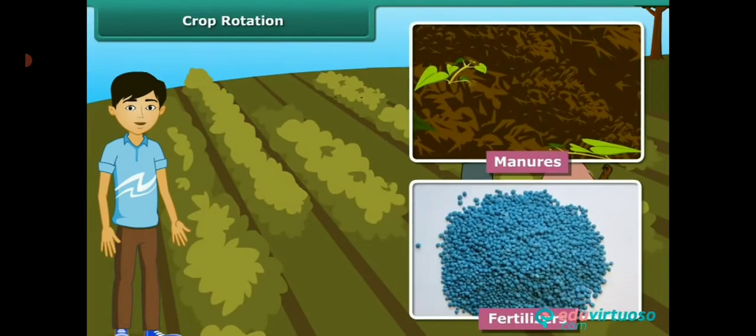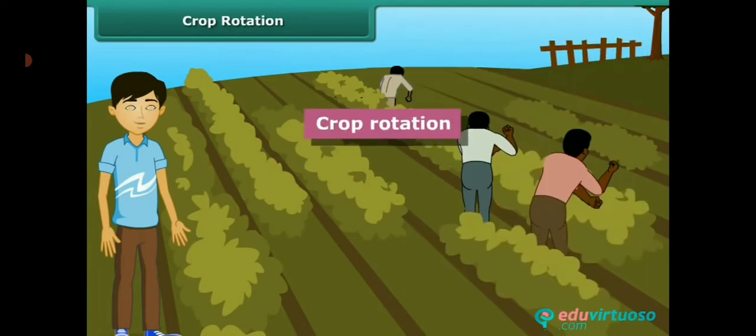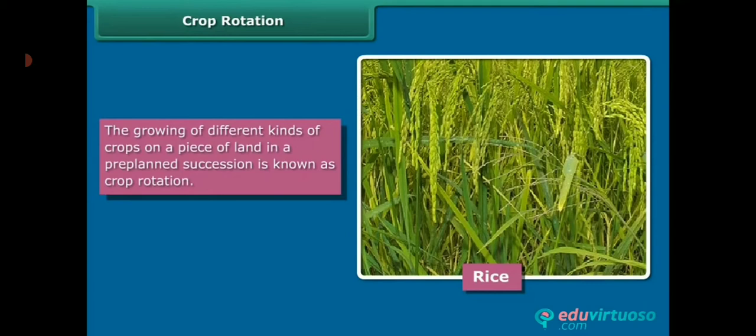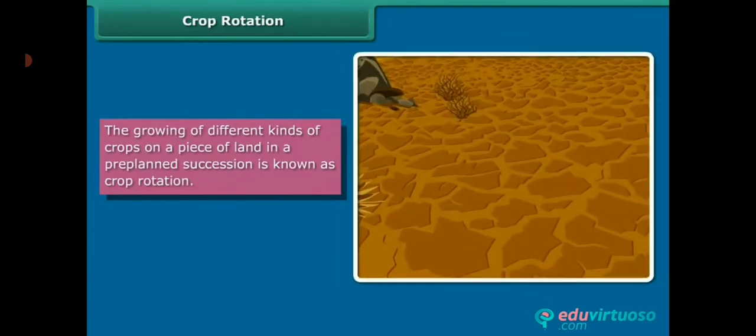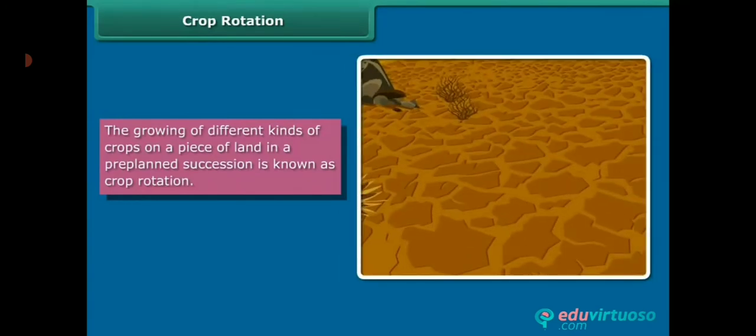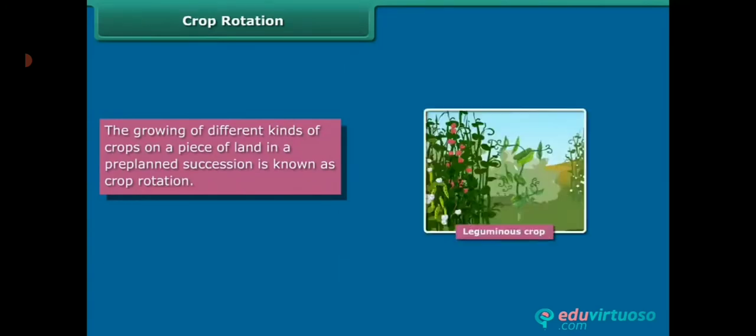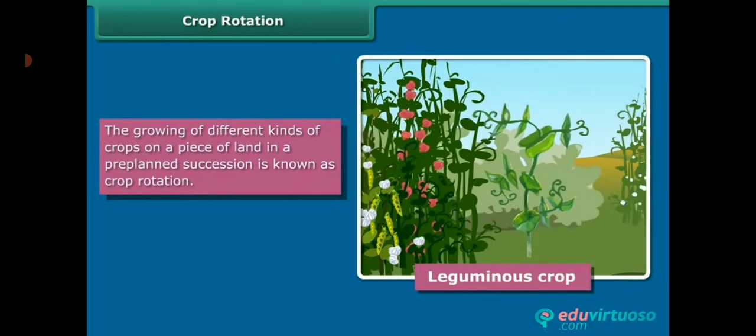Next one, crop rotation. What is the meaning of crop rotation? Another method of replenishing the soil with nutrients is through crop rotation. This can be done by growing different crops alternately. Earlier, farmers in northern India used to grow legumes as fodder in one season and wheat in the next season. This helped in the replenishment of the soil with nitrogen. Farmers are being encouraged to adopt these practices.